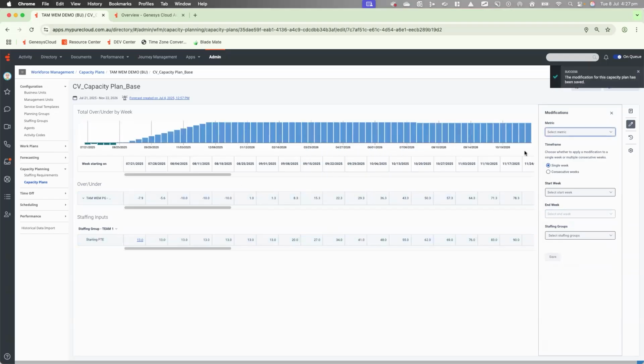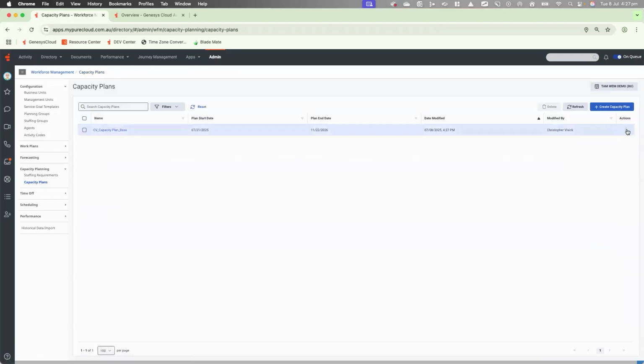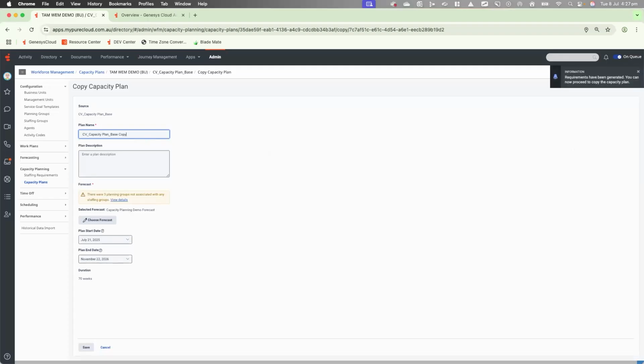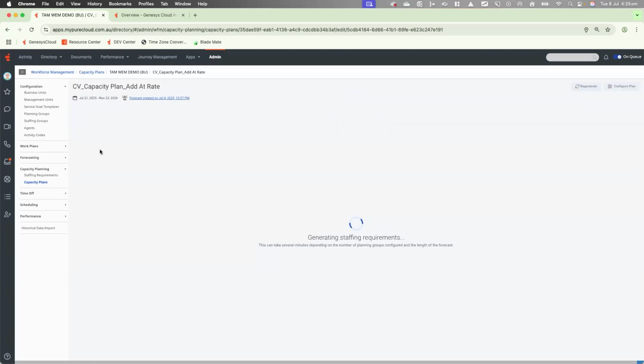Now, if I want to save this, it has already been saved, and I can now do another what if scenario and copy that existing capacity plan. We can change it to something else. And we're going to add the attrition rate, for example. The forecast has already been chosen. Let's save that.